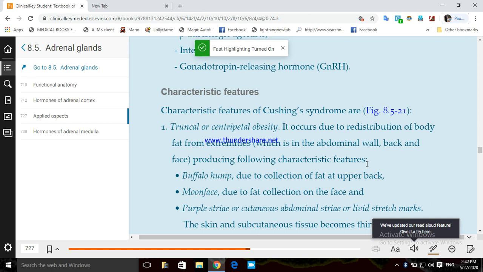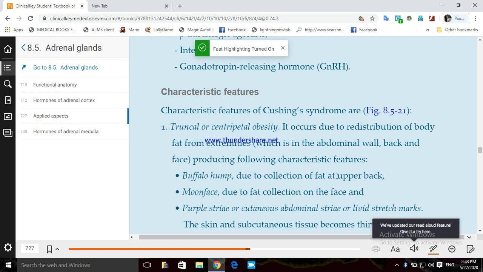When we say centripetal obesity, that means the adipose tissue will be distributed to your back, to your face, and to your abdomen. So there are different places where this central obesity can be redistributed, right?